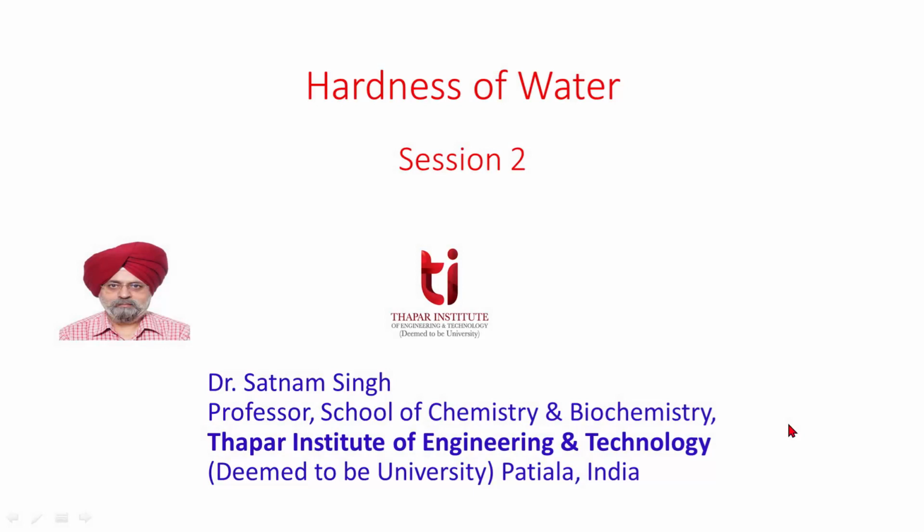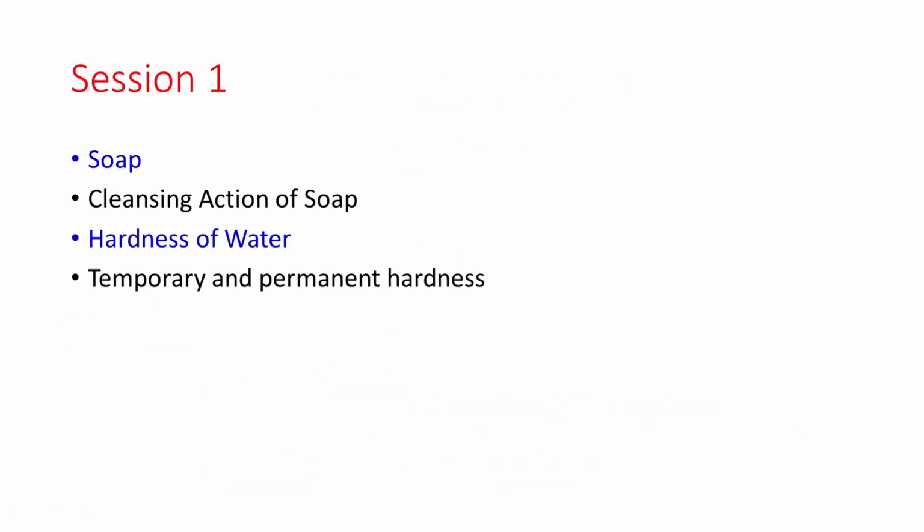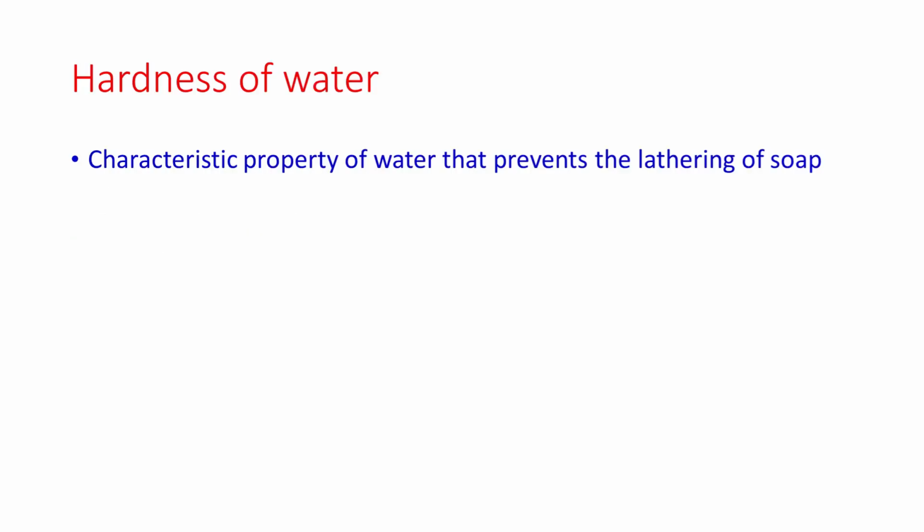In this session, we will discuss hardness of water. In the earlier session, we have discussed what is soap, cleansing action of soap, hardness of water, temporary and permanent hardness. Hardness of water is the characteristic property of water that prevents the lathering of soap.